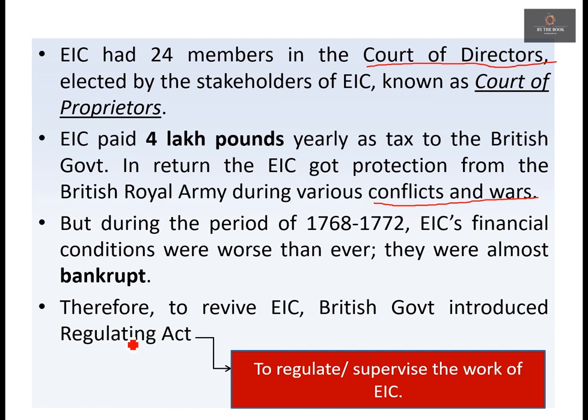So, the British government could not stand the fact that East India Company suddenly started drowning. Right? Therefore, to revive East India Company, to bring it up once again, British government introduced the Regulating Act of 1773. Right? And there was only one motto behind implementation of the act. The motto was to regulate and supervise the affairs and work of East India Company.